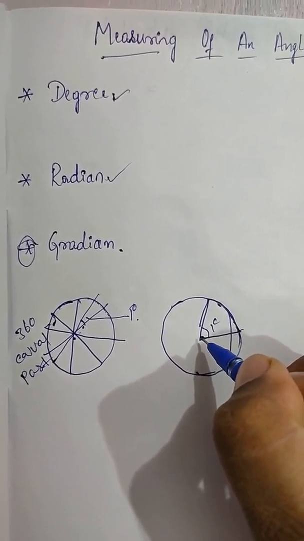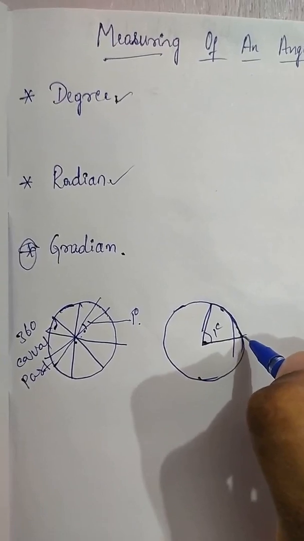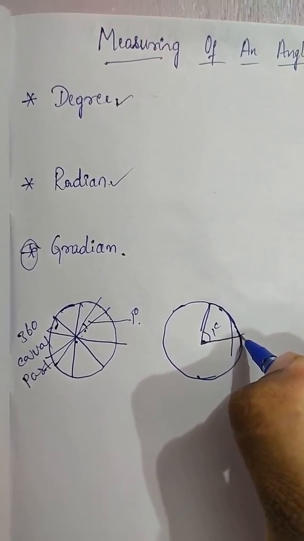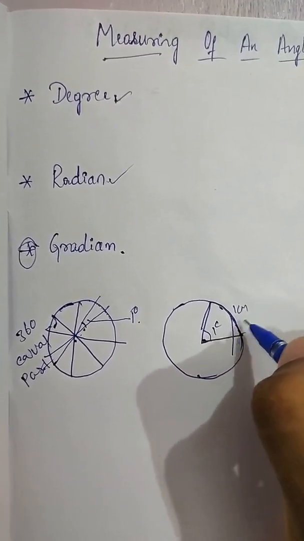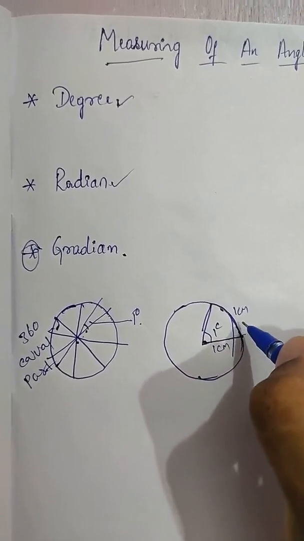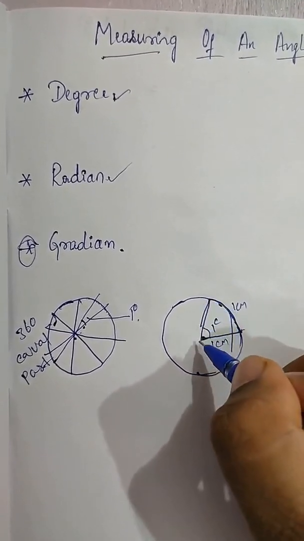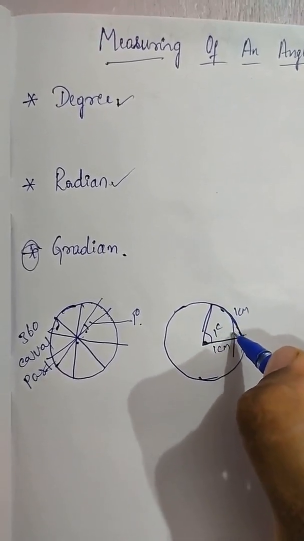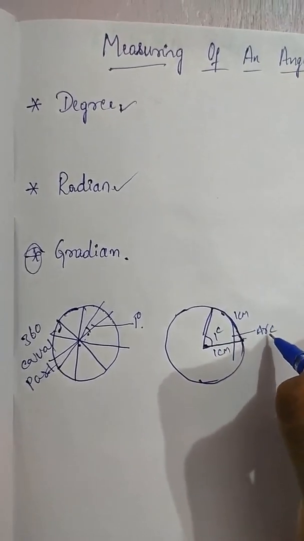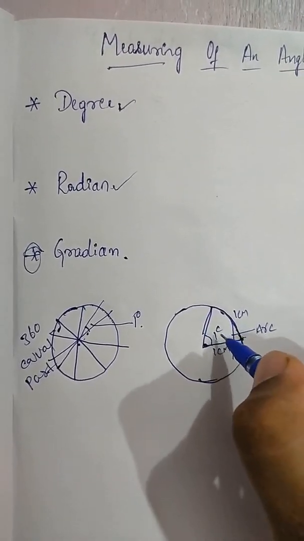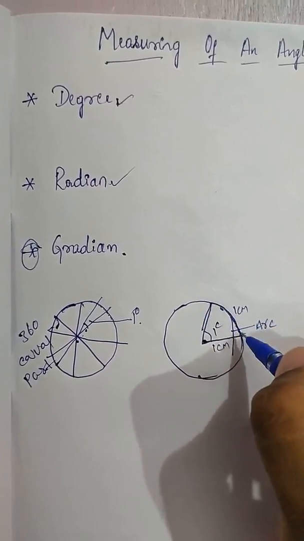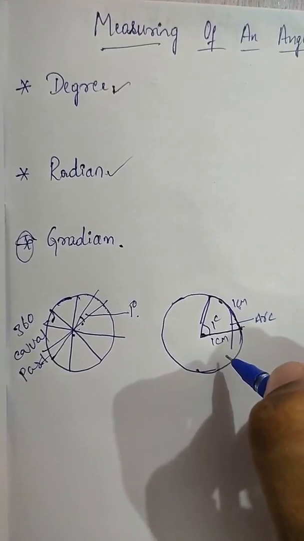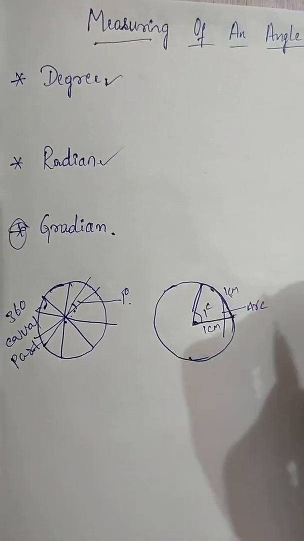So what is a radian? In a unit circle, from one point on the circumference, we move 1 centimeter along the circumference. We form an arc. The arc length is 1 centimeter. Is it clear? This is the radian.